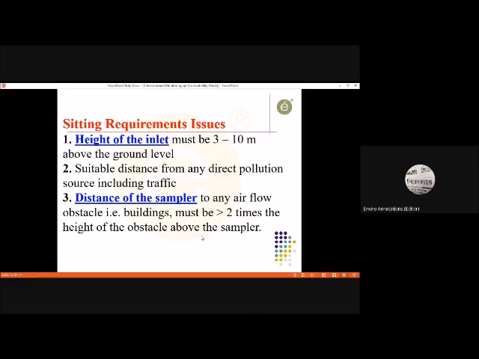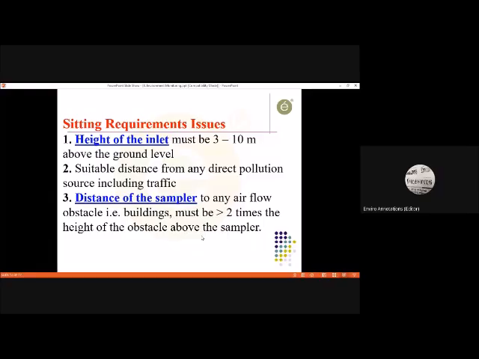Okay, now when it is talking about traffic, it is also talking about your roads. There should not be any, I mean, it should be far away from the roads also. Now, this is important: the distance of the sampler to any airflow obstacle, that is buildings, even trees and buildings. Let us say the building is 10-meter height. Then the machine should be mounted at a place which is going to be 20 meters away from the building.